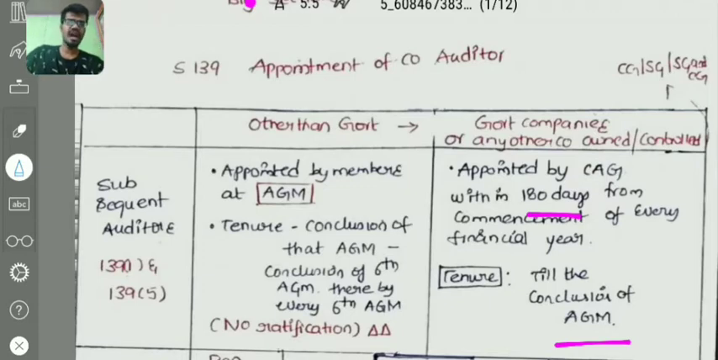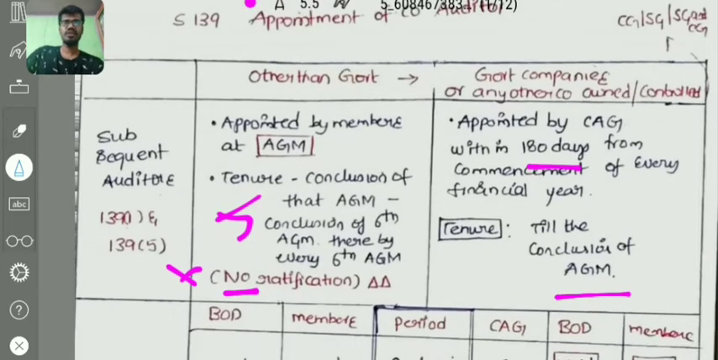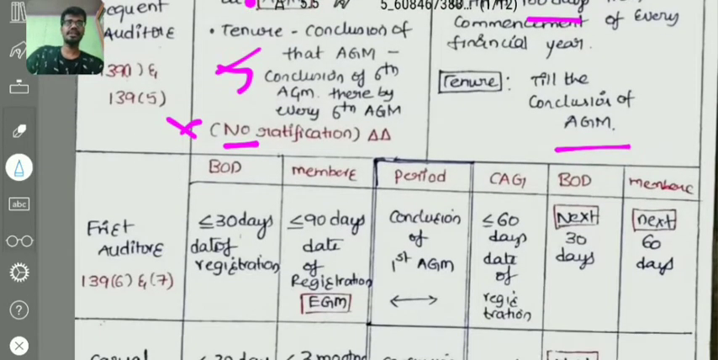Coming to companies other than government companies, if the subsequent auditor is going to be appointed, he will be appointed by the members at the annual general meeting, and his tenure will be from the conclusion of that AGM to the conclusion of the 6th AGM, and thereby every 6th AGM, meaning his period will be 5 years. Previously, for every year in the annual general meeting, ratification by the members was required, but now there is no ratification. That point has been removed by the amendment. We have discussed the subsequent auditor, and we are now going to the first auditors.